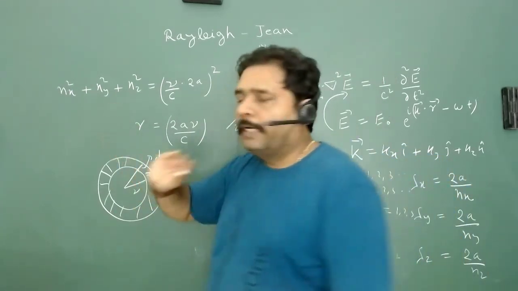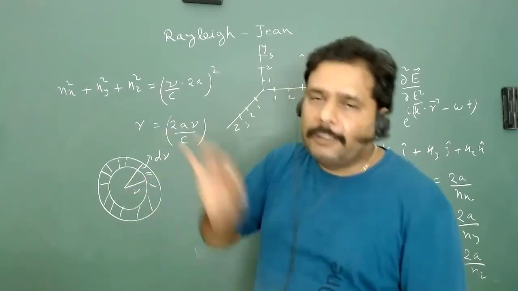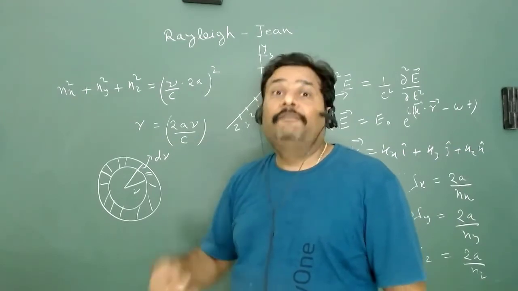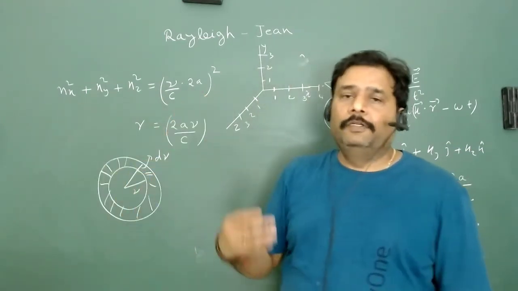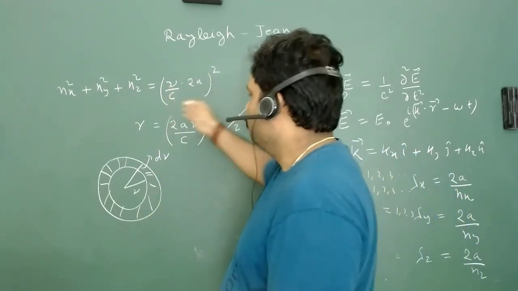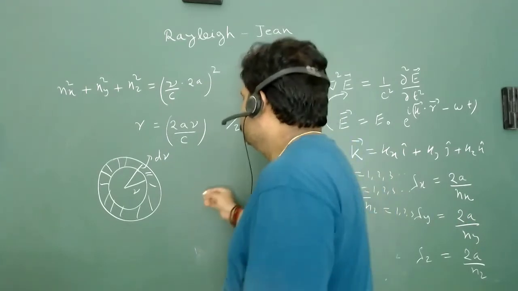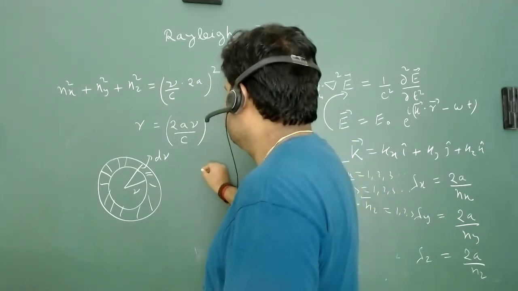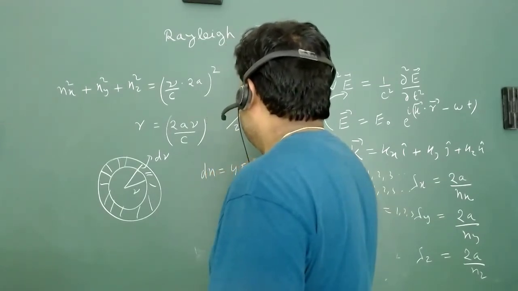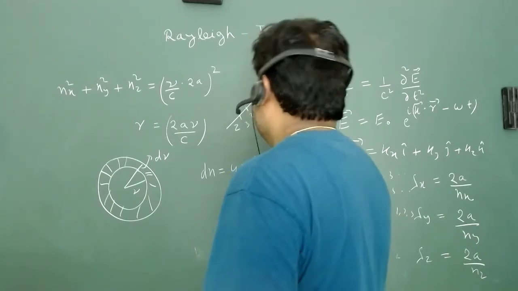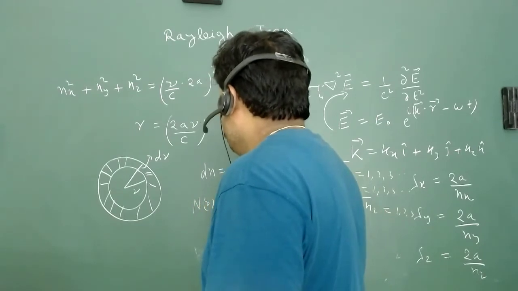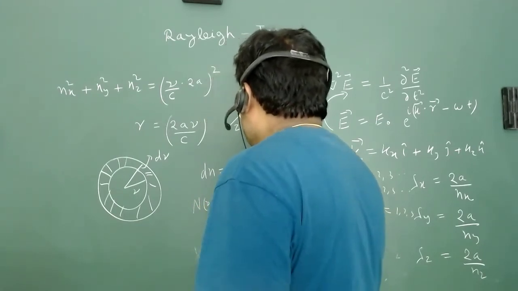So calculating nx, ny, nz is actually calculating the number of waves, the number of modes. And further, you will see in quantum mechanics, we will use the number of states. So obviously we are just going to calculate this particular volume. So dn is nothing but 4 pi r square dr. And this dn is again written as n nu d nu, that is 4 pi r square.